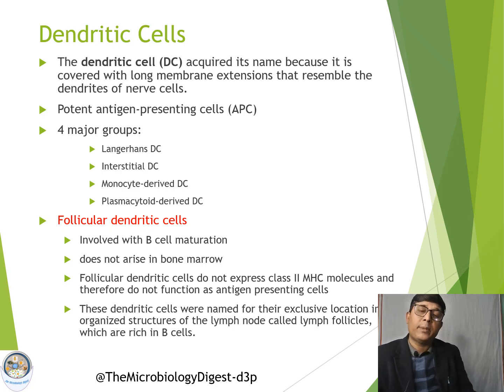So many times we may get confused by the name, but please remember, the follicular dendritic cell is not an antigen presenting cell, and it also does not express the MHC class 2 molecule. So this is all, in a nutshell, about the various cells which constitute the immune system, and which function in a highly regulated manner to mount an immune response against the foreign antigen.